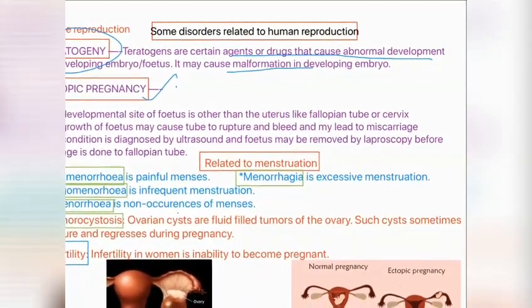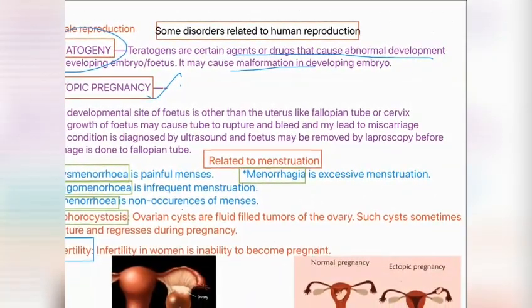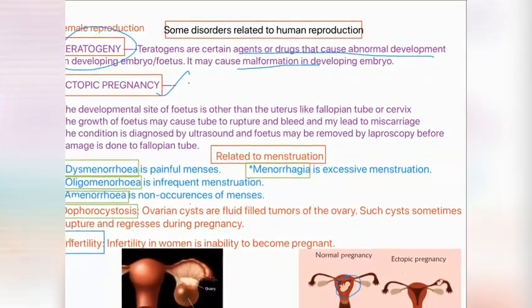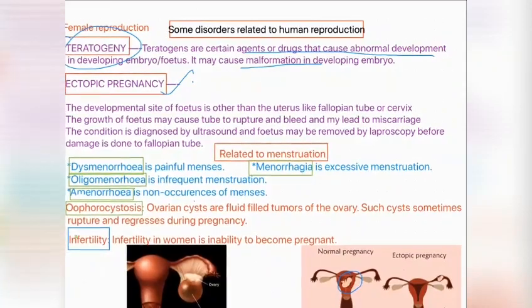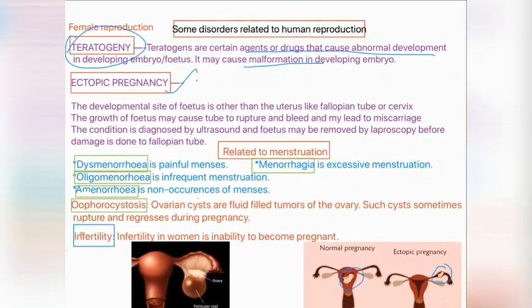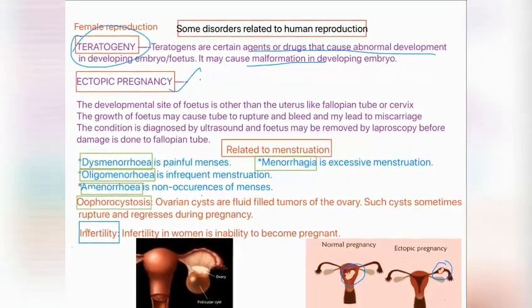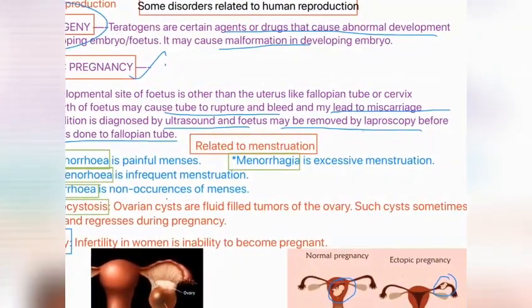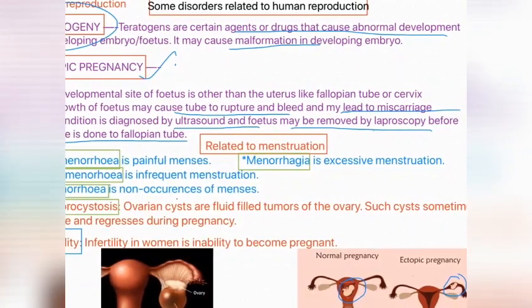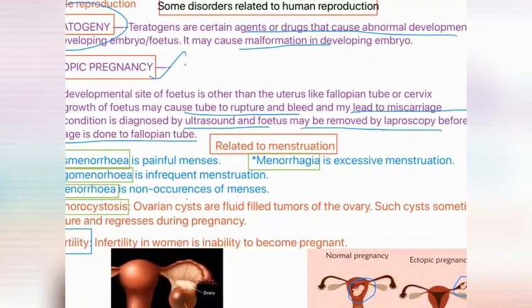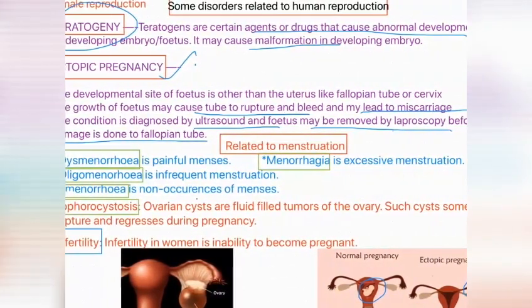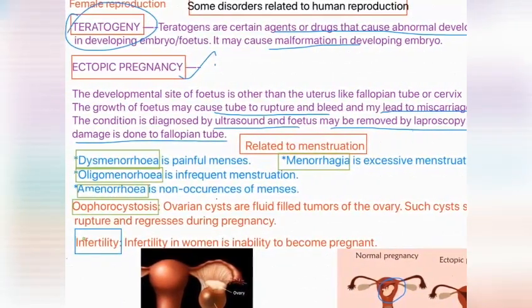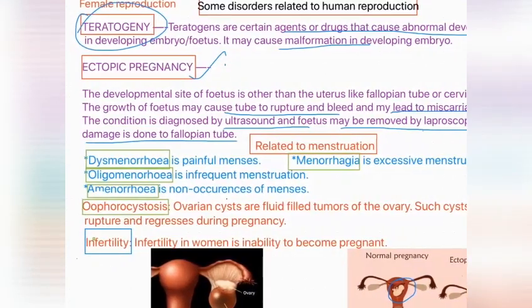We can see this ectopic pregnancy here. This is normal pregnancy. The pregnancy of the child is in the uterus, but here this child is developing in the fallopian tube. This kind of pregnancy is called ectopic pregnancy. So the growth of the fetus may cause the tube to rupture and bleed, and sometimes it leads to miscarriage. But this can be diagnosed by ultrasound, and the fetus may be removed by laparoscopy.